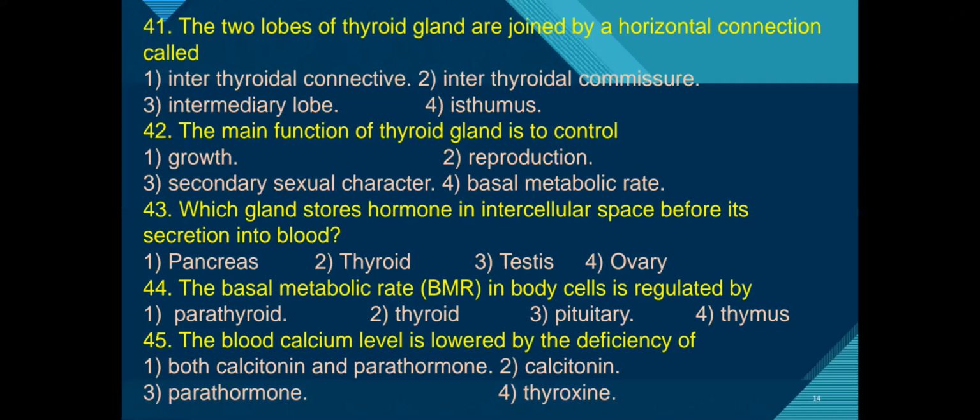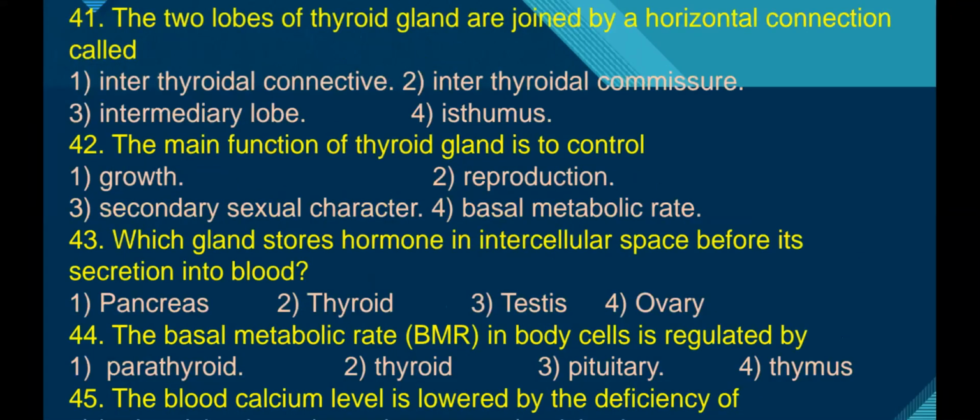Next, question number 41. The two lobes of the thyroid gland are joined by a horizontal connection called isthmus. Just now I discussed that the thyroid gland is composed of two lobes, located on either side of the trachea, and they are interconnected by a connective tissue flap. The tissue flap is called the isthmus. Therefore, the answer is the fourth option.